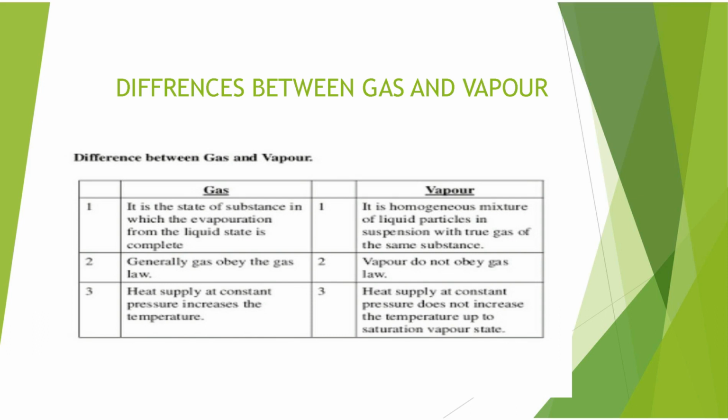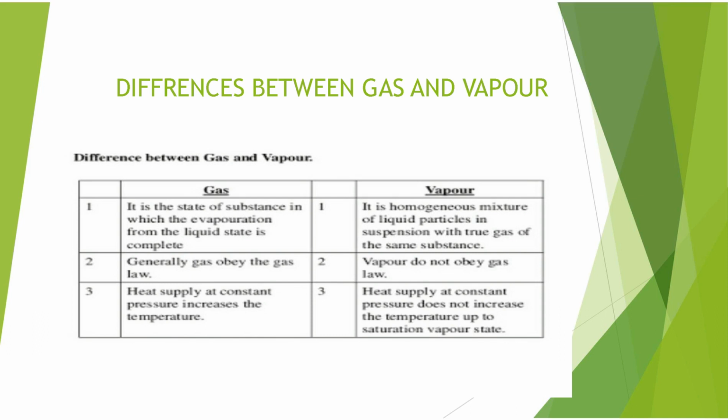We come to the first point. Gas is the state of substance in which the evaporation from the liquid state is complete. Vapor is a homogeneous mixture of liquid particles in suspension with true gas of the same substance. So this is one difference between gas and vapor.